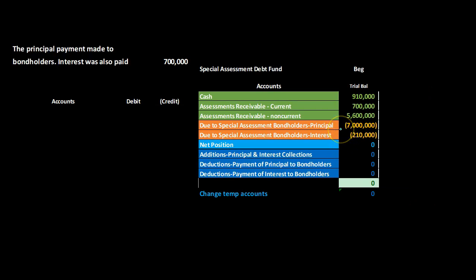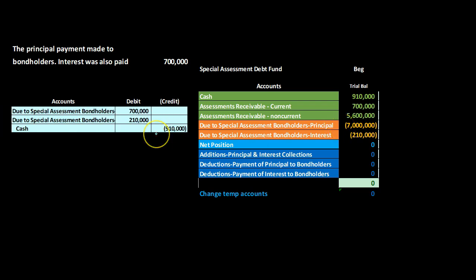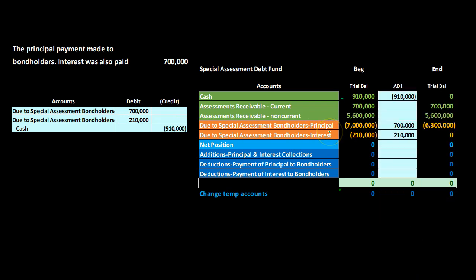Next, we're going to take the money that we have. We paid it out. So we have the 910. We're going to pay out the amount that's going to be due to the special assessment bondholders, 910. We're going to pay that out for the interest and the principal that we collected. So the 910 cash is now going to be leaving. And the debit is going to be 700,000 of the due to special assessment for the principal. And then we have due to special assessment related to the interest, that being the 210,000.